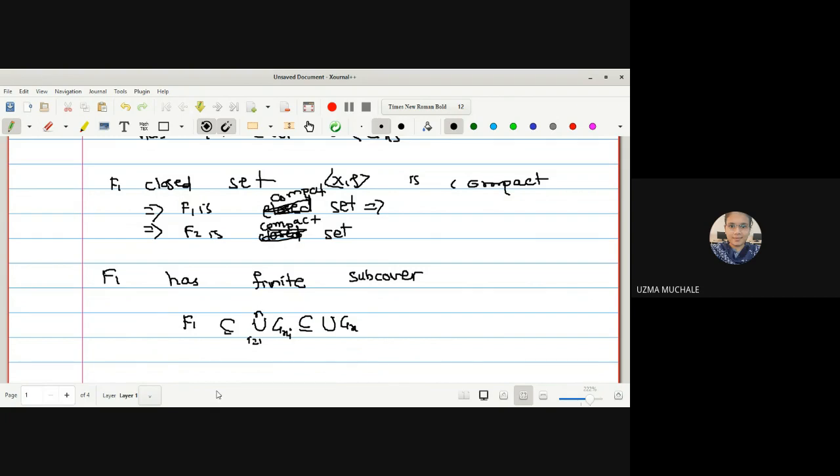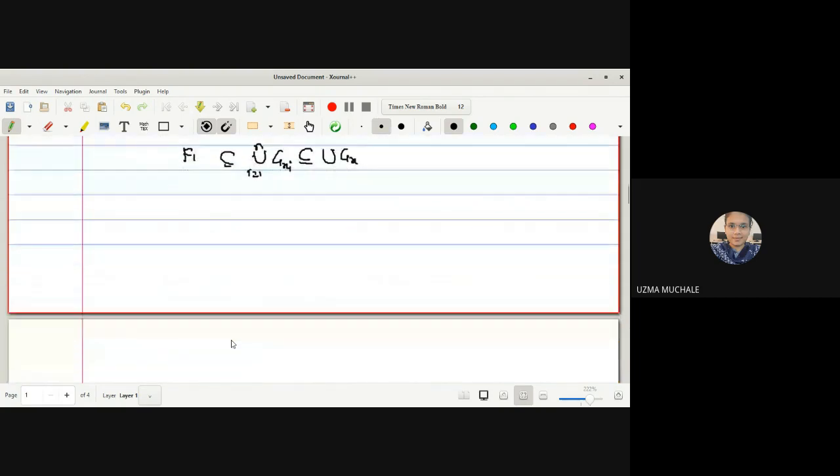So we can say now F1 is covered by a finite number of open sets. Initially we have the assumption that F1 is a closed set. So with the help of that, we can say a closed subset of a compact space is compact. So F1 is compact, which has a finite subcover. We can denote it as G, where G is the union of all G_xi, where i runs from 1 to n.